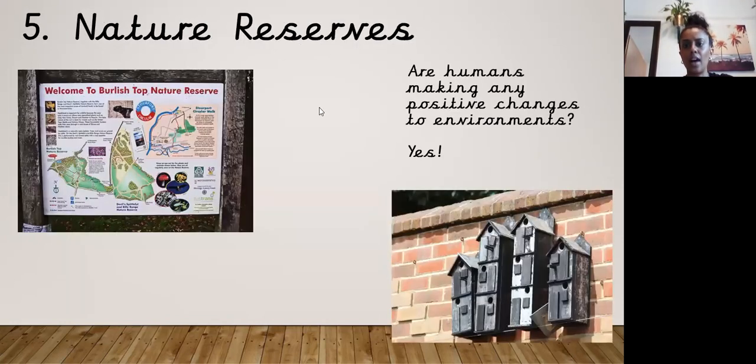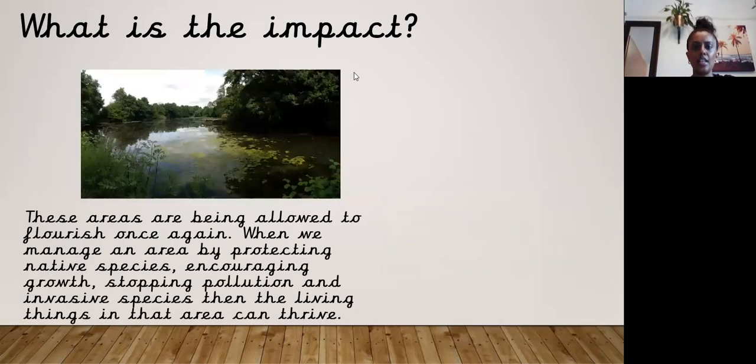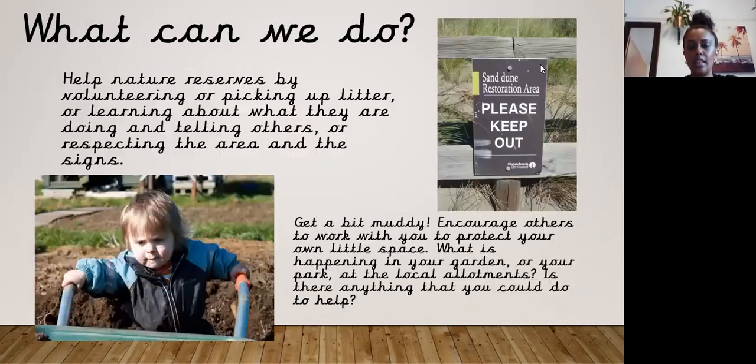Nature reserves, number 5. Are humans making any positive changes to the environment? The impact of nature reserves is that these areas are being allowed to flourish once again. When we manage an area by protecting native species, encouraging growth, and stopping pollution and invasive species, then the living things in that area can thrive, meaning that they can grow and build, and be exactly how they're meant to be on the earth, because they have the space in order to do this.